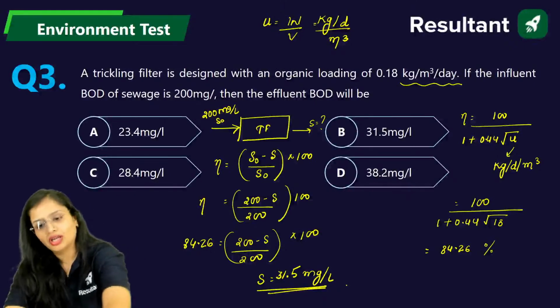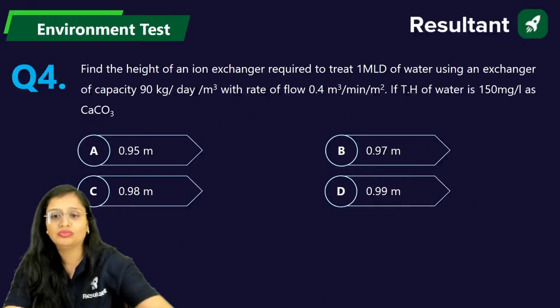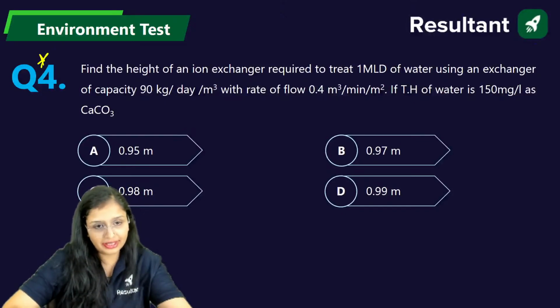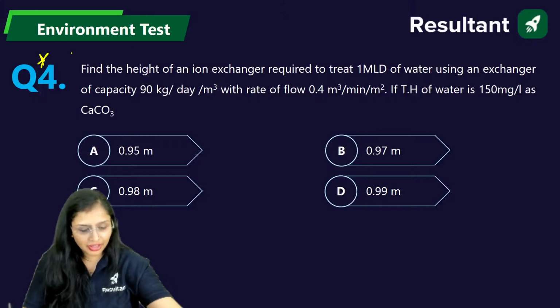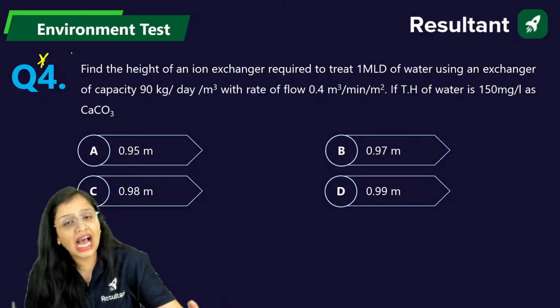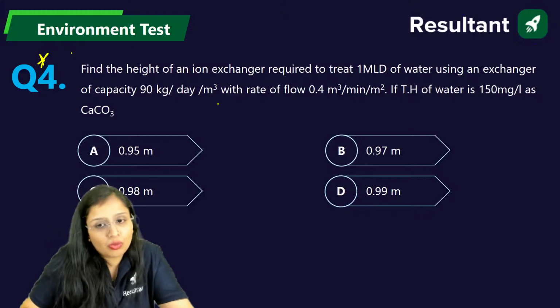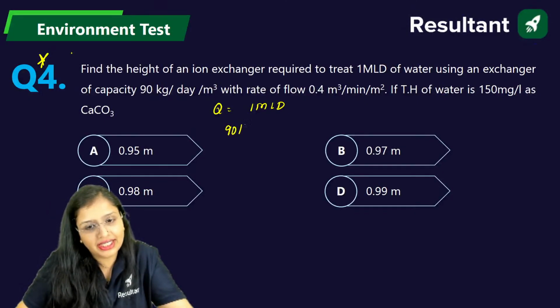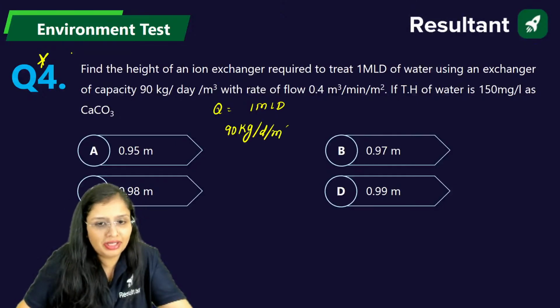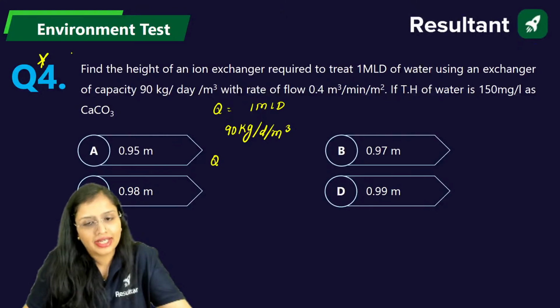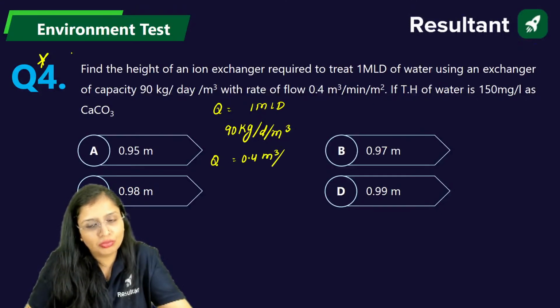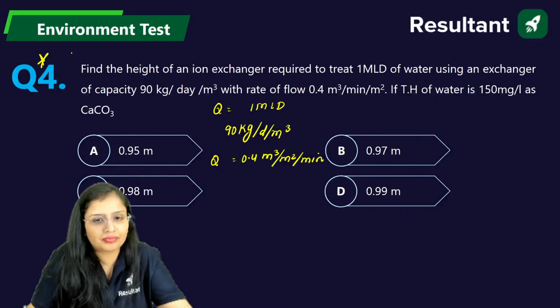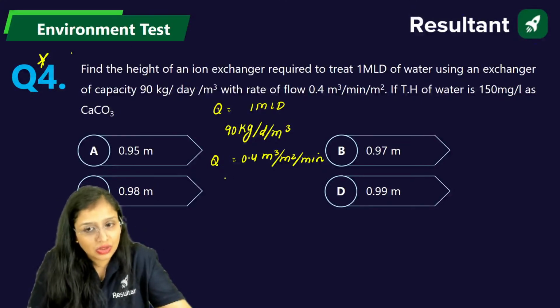Okay. Moving to the next part, that is question number 4. This is one of the very good questions which you can get. Now, what is it asking in the question? Find the height of an ion exchanger required to treat 1 MLD, that is 10 raised to power 6 liters per day of water. Capacity of the exchanger is given as 90 kg per day per cubic meter, and rate of flow is given as 0.4 meter cube per meter square per minute. Apart from that, the hardness is given as 150 mg per liter as calcium carbonate.